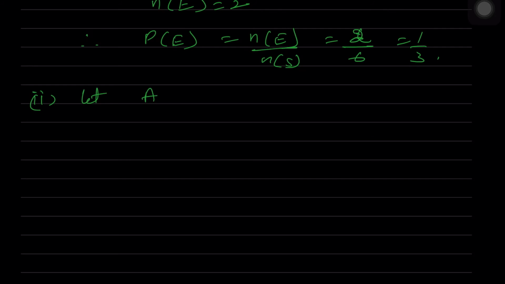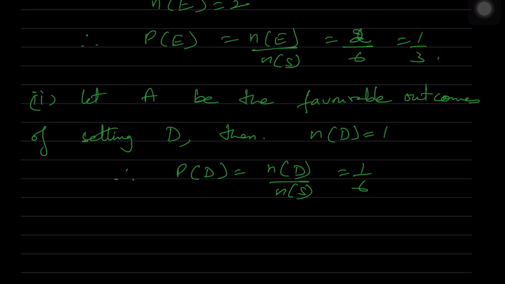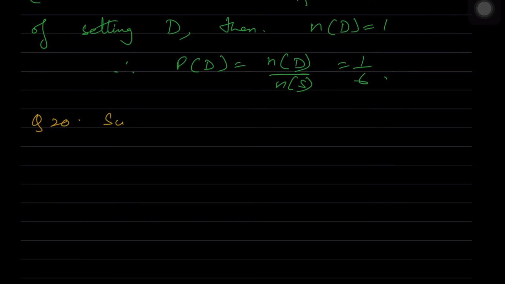Now second, let D be the favorable outcome of getting D. Then n of D is equal to 1. Probability of D is equal to n of D by n of S, which is equal to 1 by 6.